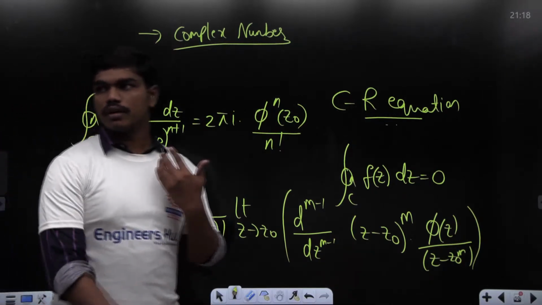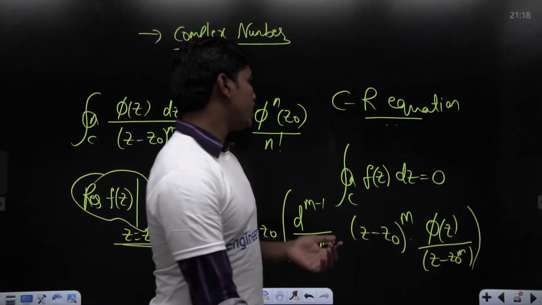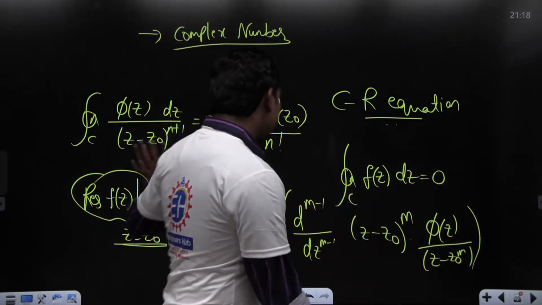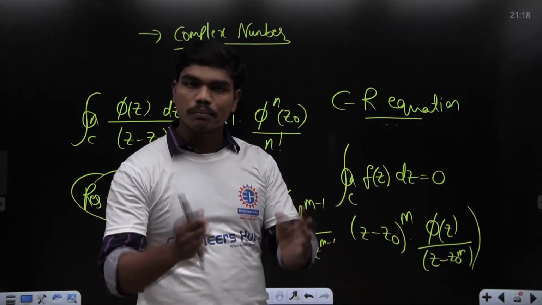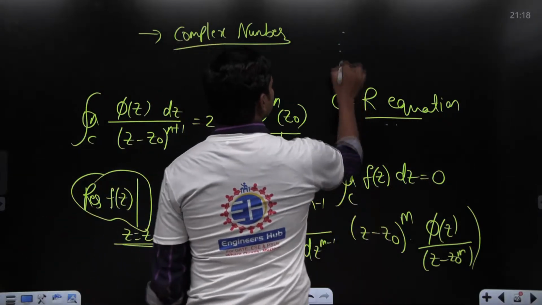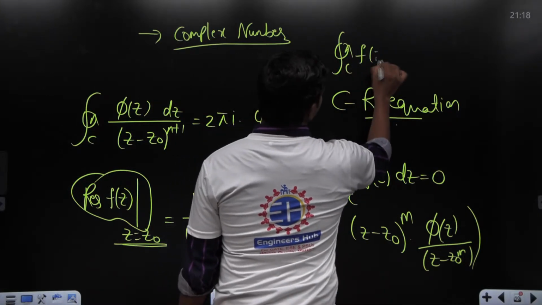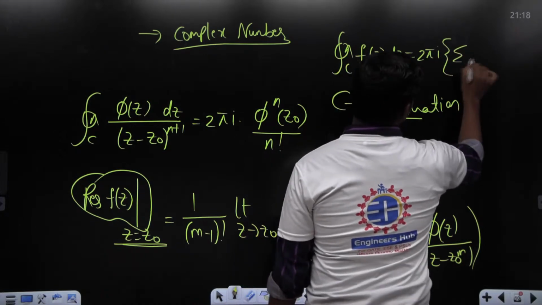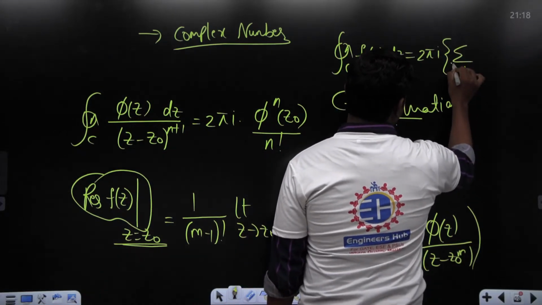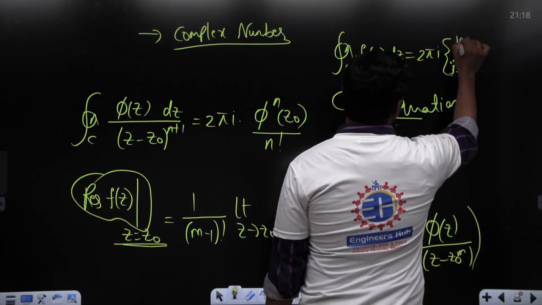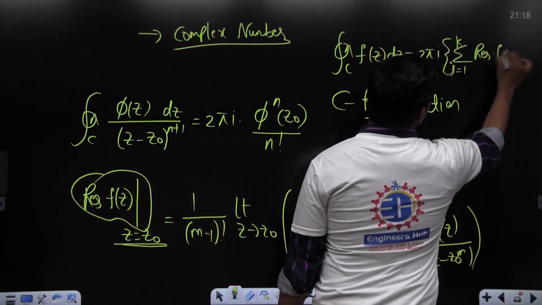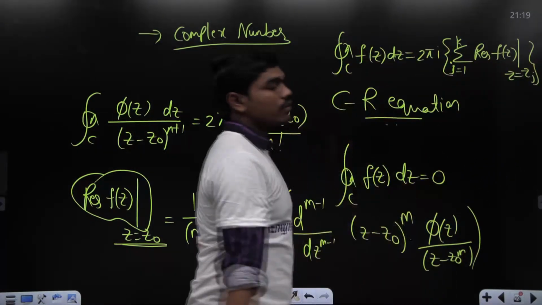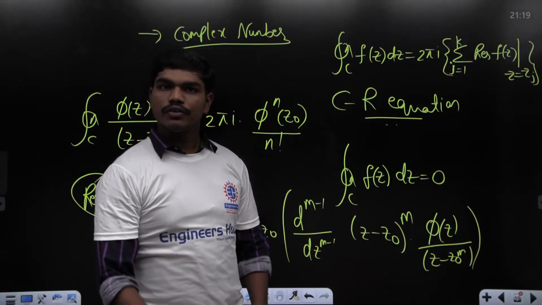So based on this, we solved a good number of questions in yesterday's class, and then after completion of this, we stepped on to Cauchy's residue theorem. Once you know how to find the residues, we calculated residues at all the singular points, and of course we have given that the cyclic integral of f of z dz is nothing but 2 pi I times the summation of j is equal to 1 to k of the residue of f of z at z is equal to zj. I will write j because you may get confused again. This is what we have seen, and of course based on this we again calculated a few complex integrals.